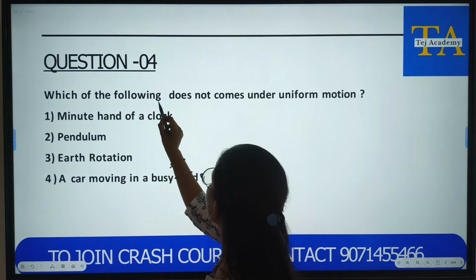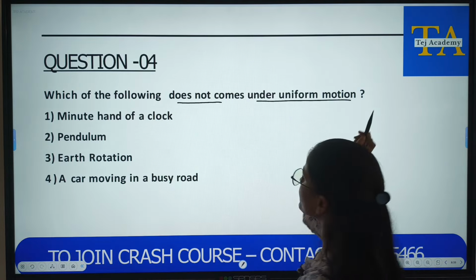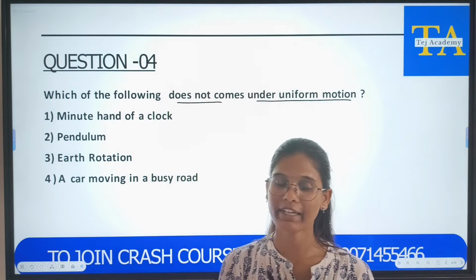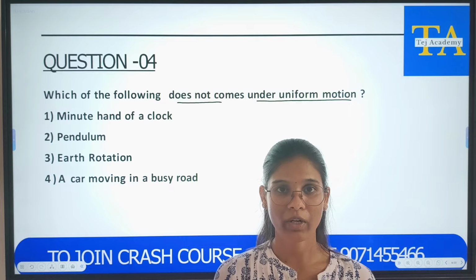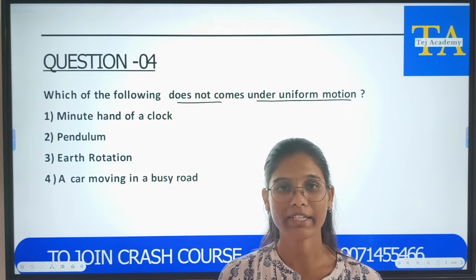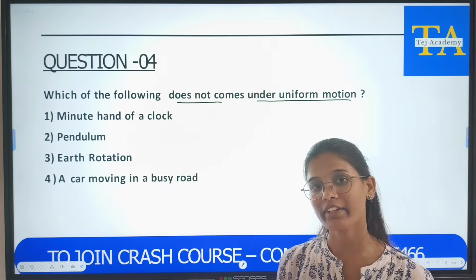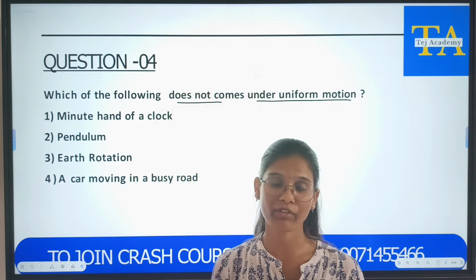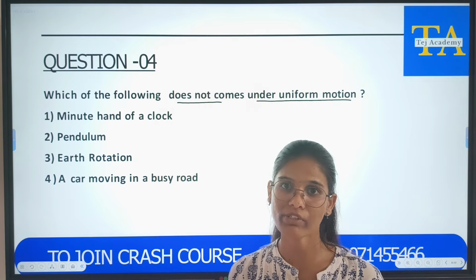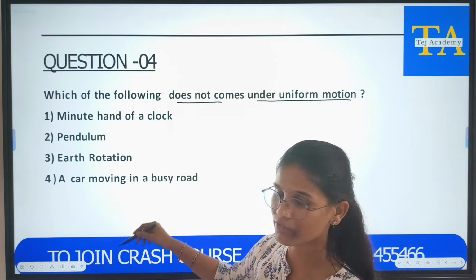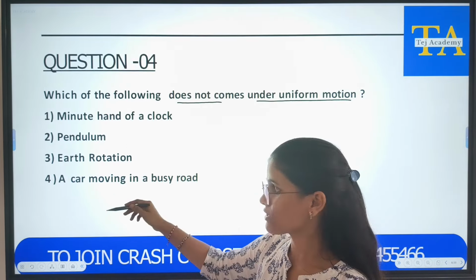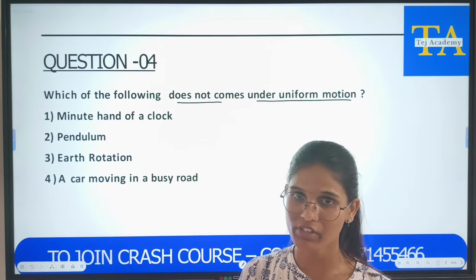Which of the following does not come under uniform motion? Now you are clear with uniform motion, right? If an object moves equal distance in equal intervals of time, then it is called uniform motion. Otherwise, you can say that if an object is moving with constant speed, then it is also uniform motion. Now, out of these cases, we should find out which is not uniform motion.